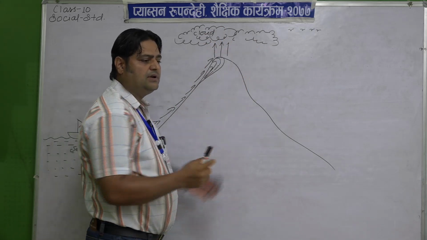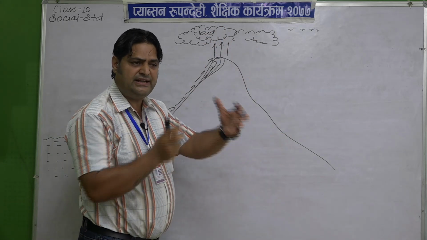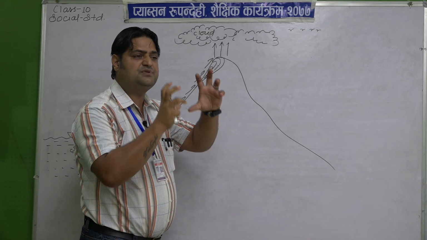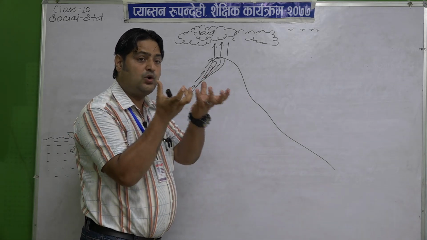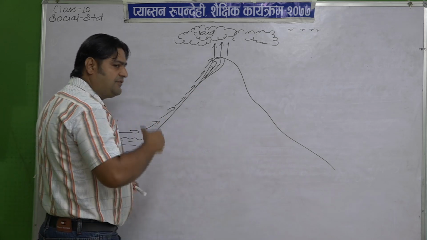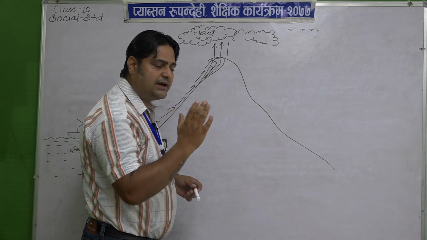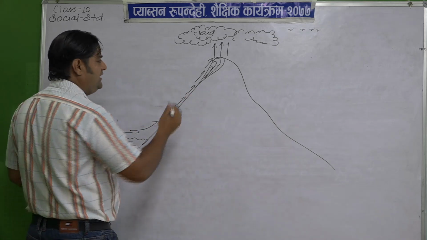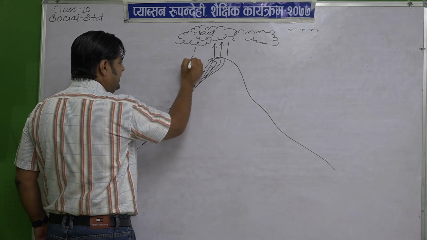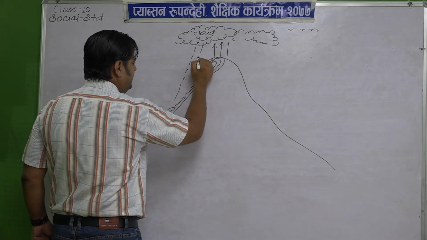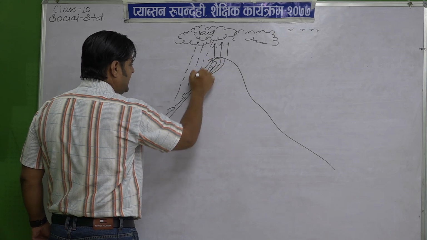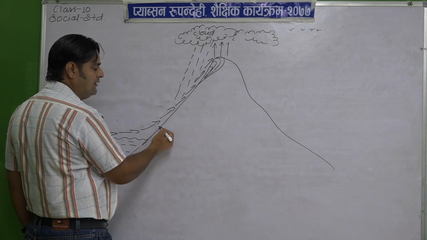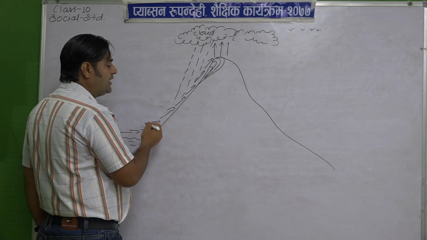After some time, the condensation takes place. Condensation means it becomes weighty and cold. After some time, listen to me my dear student, after some time rainfall occurs in that area. Rainfall occurs in that area or on that slope of the mountain from where the rain bearing wind has gone earlier.